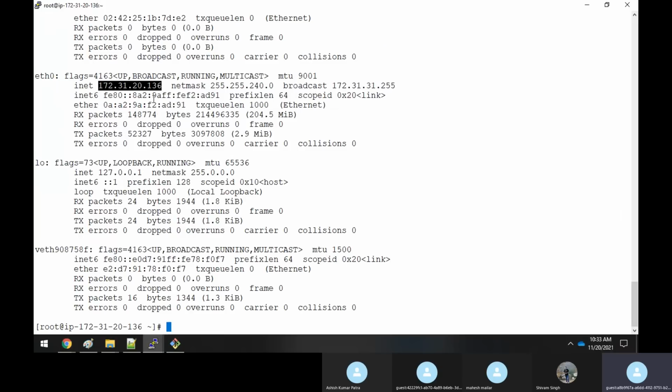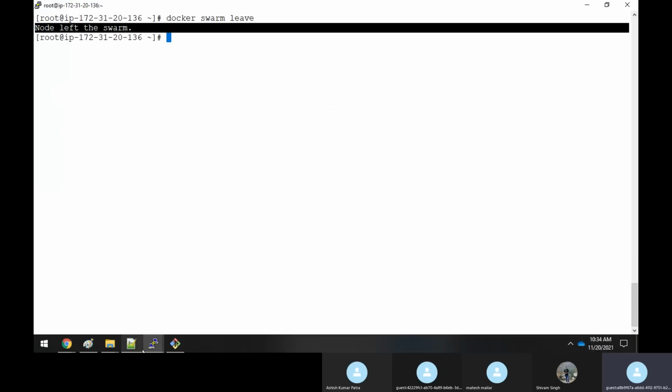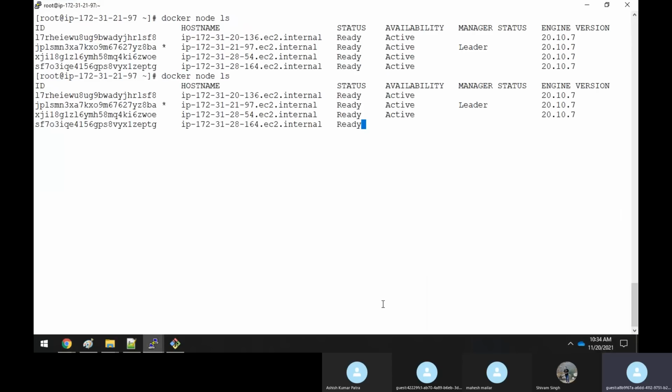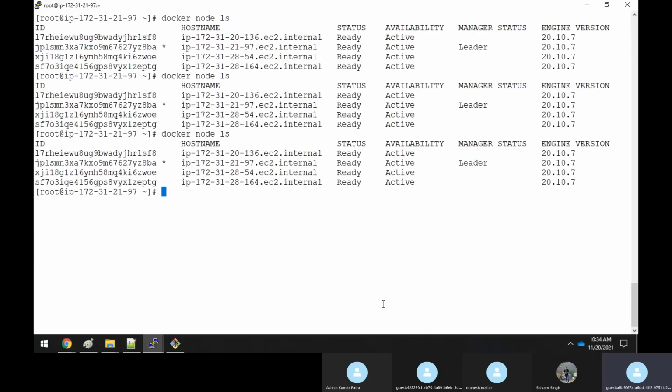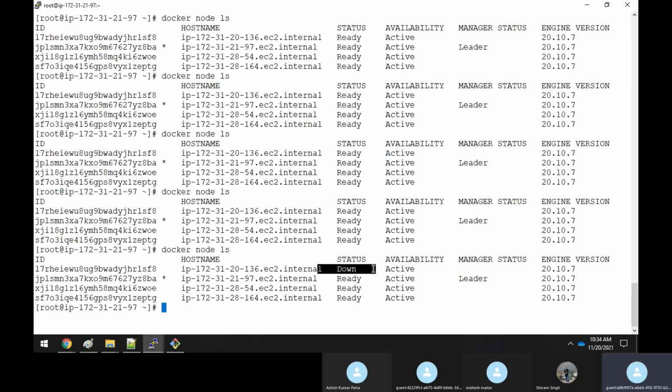So in that way, you come to this server and execute the command Docker swarm leave. Okay. It says it has left the swarm. Now come back here and execute the command Docker node ls. It is still saying ready. After some time it will come to the down status. See, now it has come to the down status.